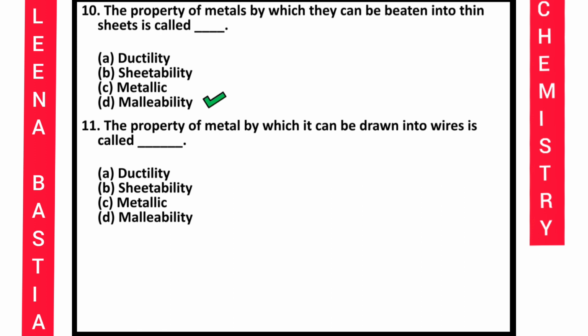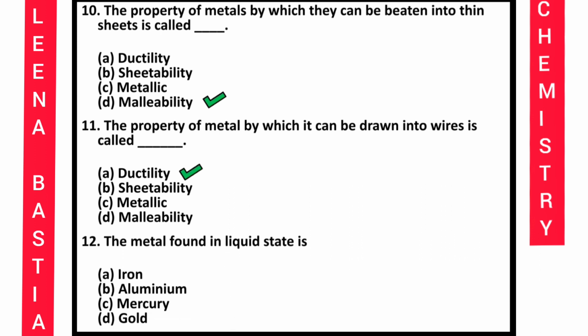Options are ductility, sheetability, metallic, malleability. Just now we discussed it with one of the examples. So this is ductility. Next question, the metal found in liquid state, which one? Iron, aluminium, mercury or gold? Yes, it is mercury. You all know the thermometer you have seen, so it is in liquid state.